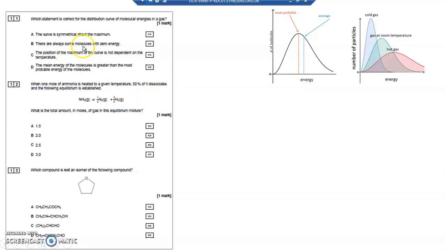There are always some molecules with zero energy. No, it goes through 0, 0. So all of the curves go through 0, 0. So there are no molecules with zero energy. You'd have to get down to a temperature which is not feasible, called absolute zero, to stop particles from moving and give them zero energy, and that's not possible. So B is your answer, but let me just explain C and D.